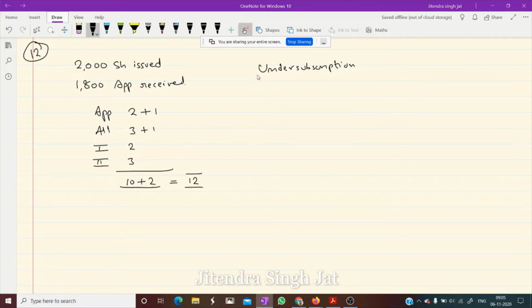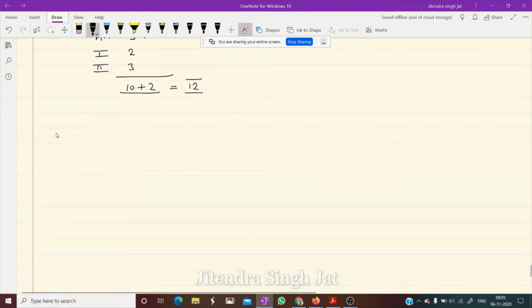Remember, what happened in under subscription? The shares issued are 2,000 and the public applied only for 1,800 shares. So company will sell only 1,800 shares. This is known as under subscription. So let's start with the journal entries. First we pass two entries for application.